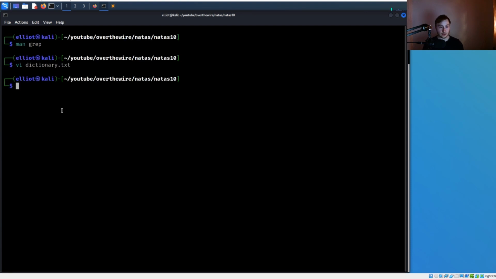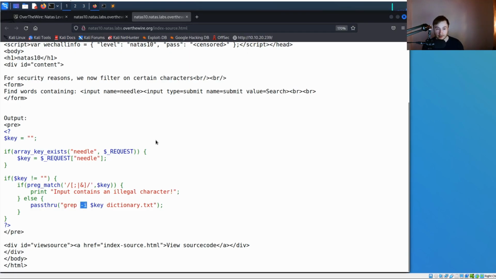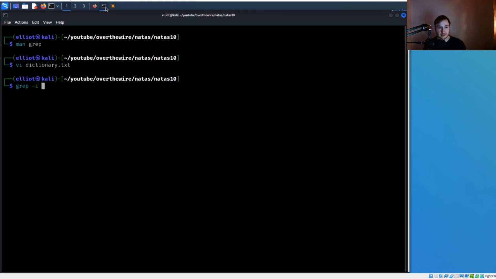Once again, random words that we can match off of. And if we just run grep, I think there's -i, but that's just going to ignore whether it's lowercase or uppercase, doesn't matter. But then this is where we get to provide our input. And if we just put a dot, and obviously the rest of the command is going to reference that dictionary file, you can see if we just put a dot, that's going to match everything.